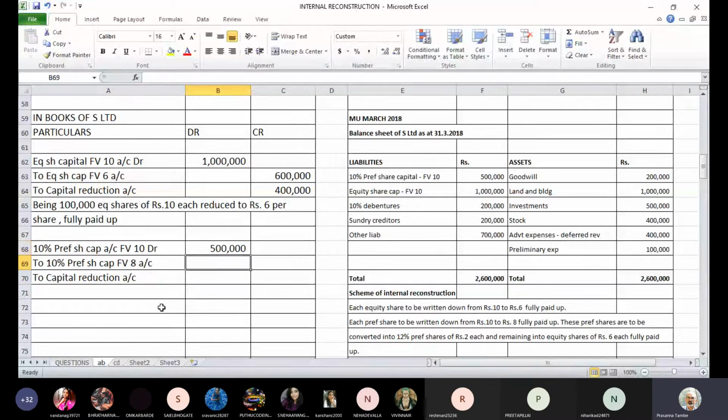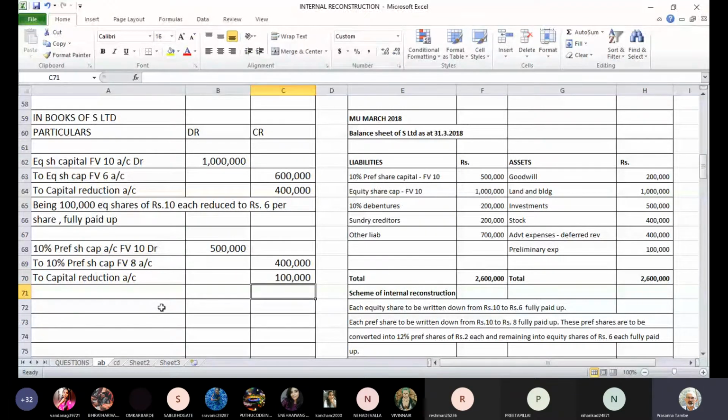Out of that, 8 rupees per share, so 4 lakhs will go here, new capital, and 1 lakh will go to capital reduction account.